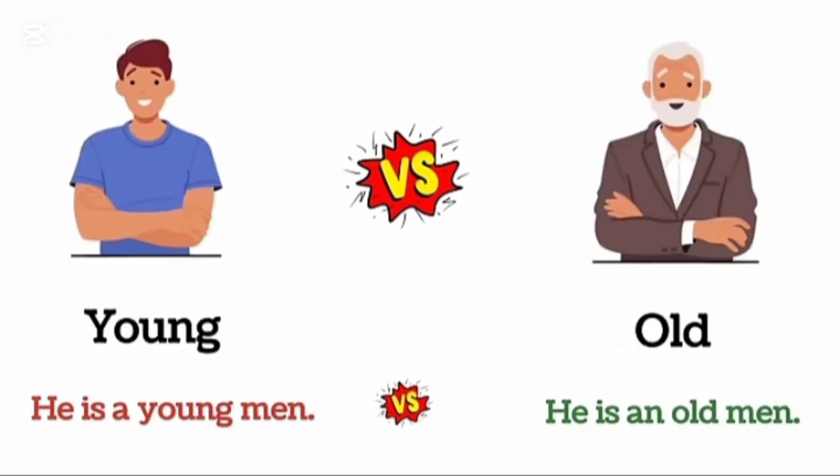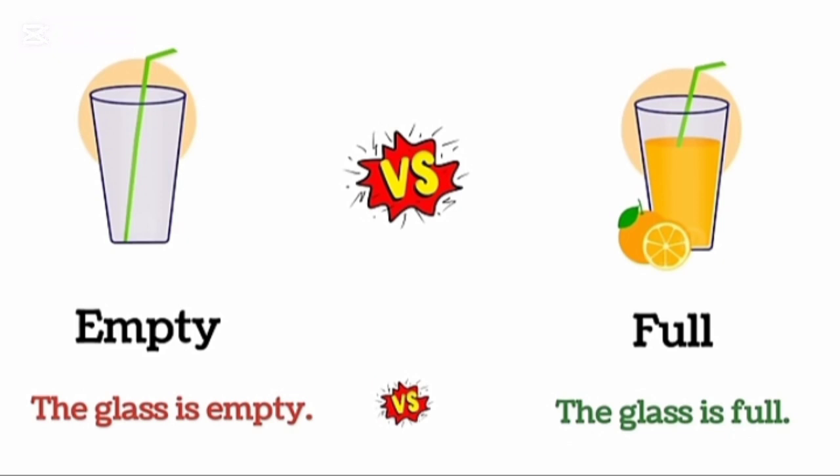Young. He is a young man. Old. He is an old man. Empty. The glass is empty. Full. The glass is full.